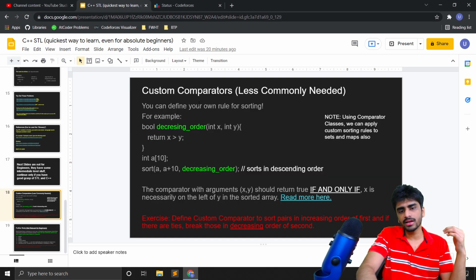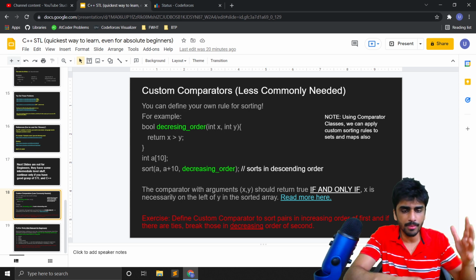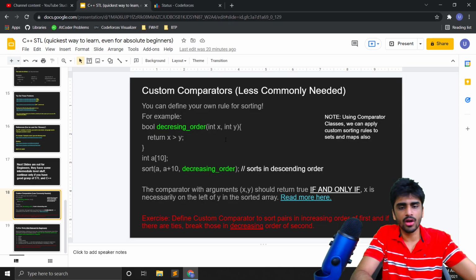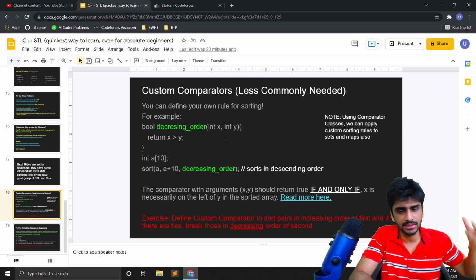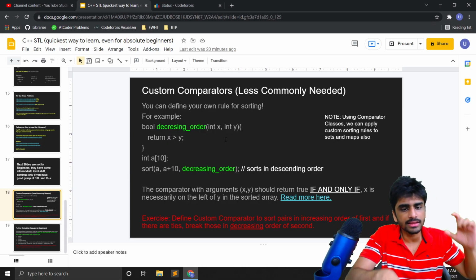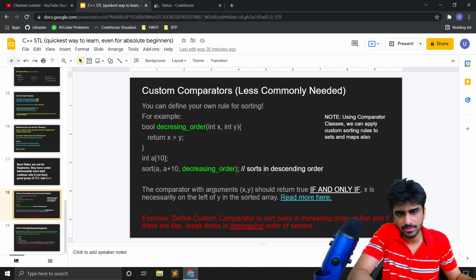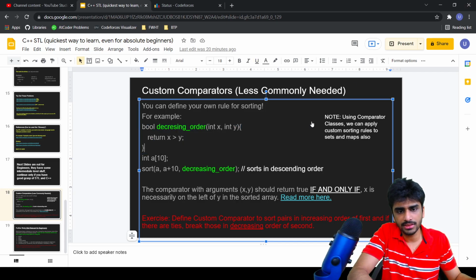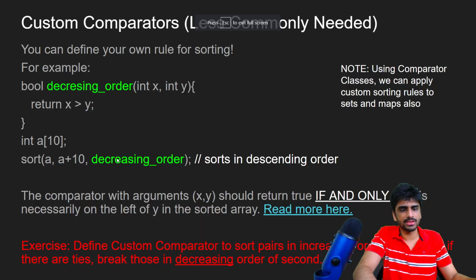But there's a thing called custom comparator. So what you can do is, when you sort, it sorts things in increasing order, but you can define your own custom rule, and as long as that rule is correct, you can just make a function of that rule and then pass it to the sort function, and then it will sort it according to that rule.